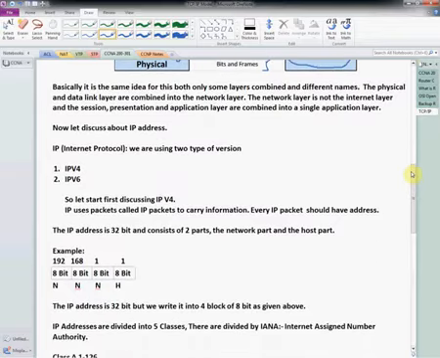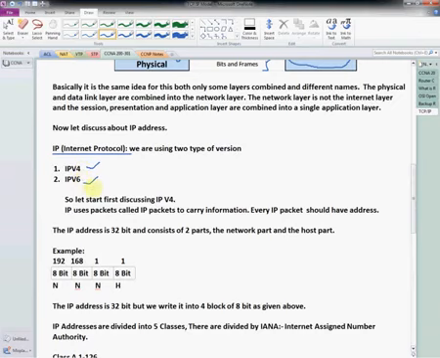Okay, so now we are going to discuss about IP address, because this is very important. IP is nothing but Internet Protocol. We have two versions, that is IP version 4 and IP version 6. Why do we have IP version 6? Because IP version 4 addresses are going to be finished very soon, and already finished, but still we are using them. But new vendors and some service providers are using IPv6 also. Anyhow, we will learn both IP version 4 and IP version 6, both we are going to study.